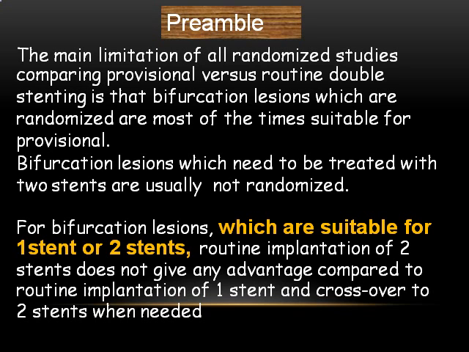Lesions which are suitable for 1 or 2 stents, this is our concept. Basically, we go with this fixed mind: that for lesions which are suitable for 1 or 2 stents, routine implantation of 2 stents does not give any advantage compared to the routine implantation of 1 stent and crossing over to the second stent when needed.